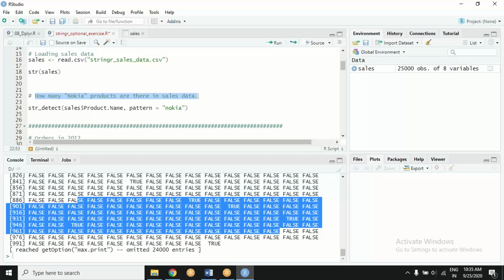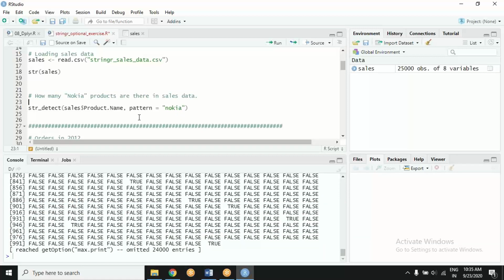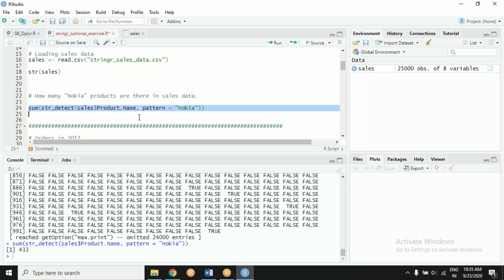You have known that, you have done that by hand, in fact. Let's add these true and false and we will get to know how many true were there. So we get to know that out of these 25,000 orders, there are 433 orders for Nokia products.